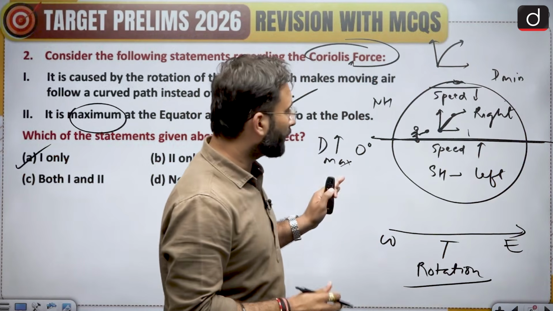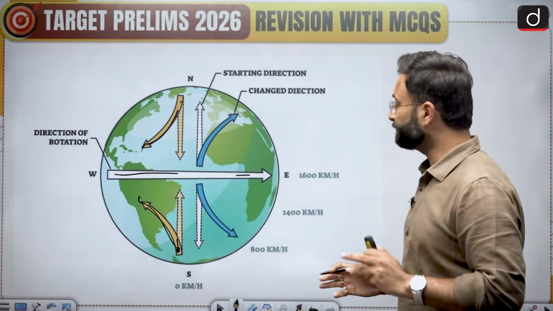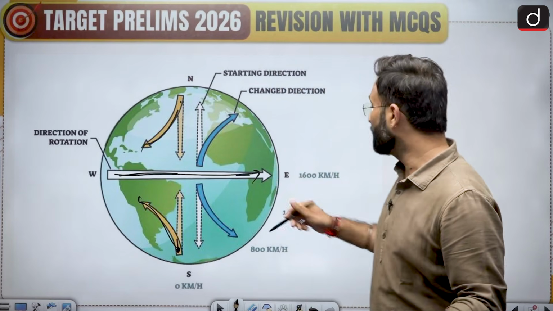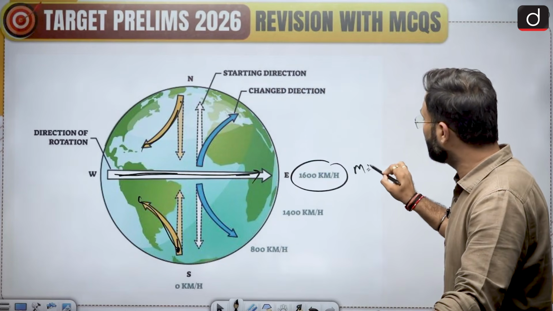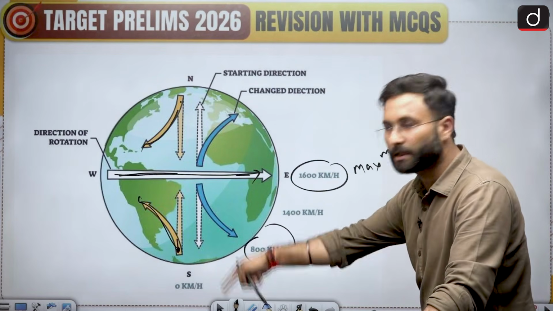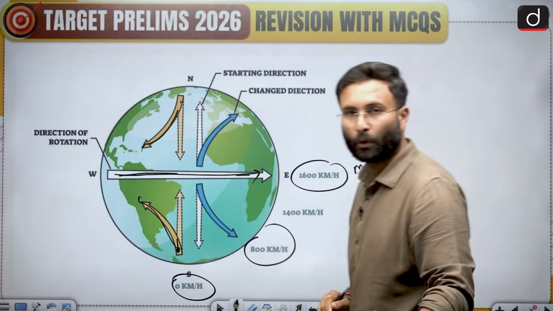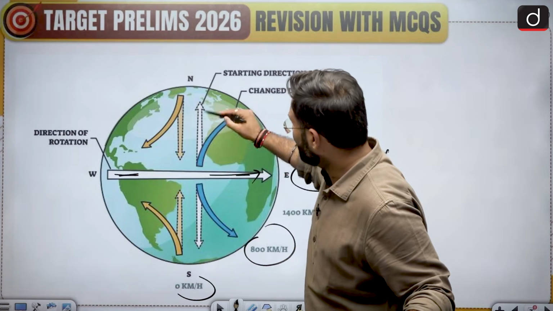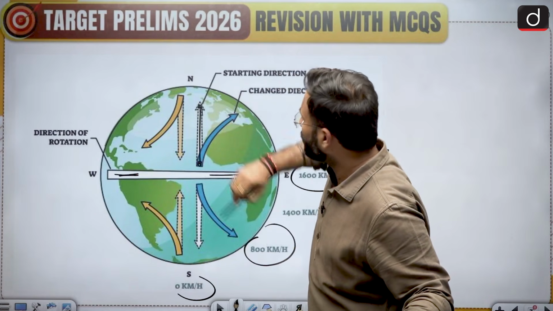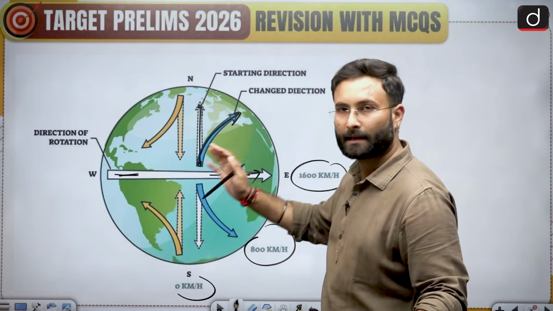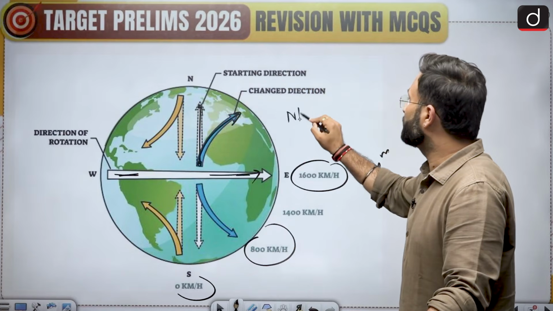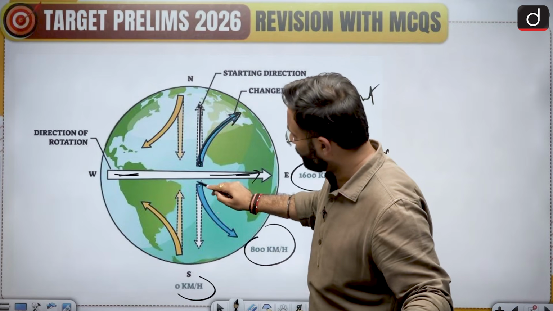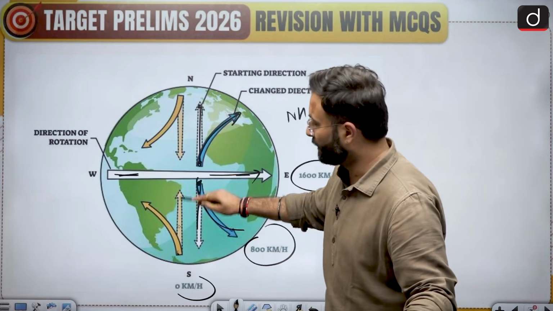Now for your understanding, I have given this diagram over here. This is your Earth and this is the direction of the rotation, that is from west to east. Here you can see the speed is maximum over here, and the speed is reducing towards the pole and becoming 0 at the pole. If we are talking about the deflection over here, if I throw a ball, it is moving in this direction, that is right. So in the northern hemisphere, the deflection is toward the right. In the southern hemisphere, the deflection is towards the left in both the instances.